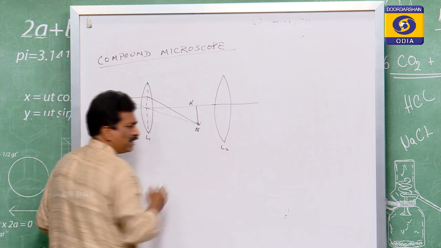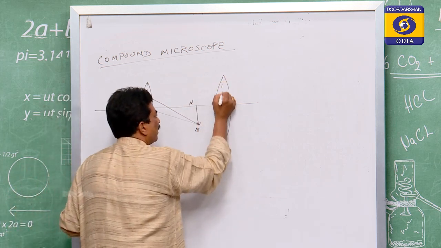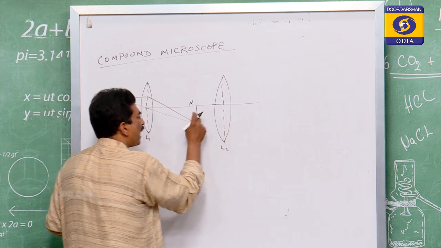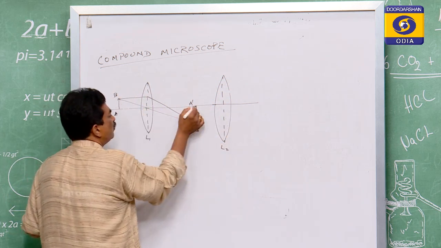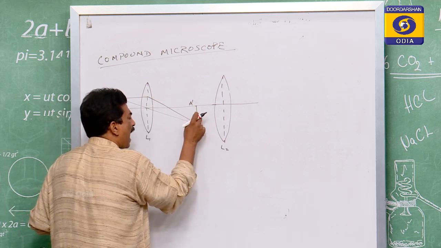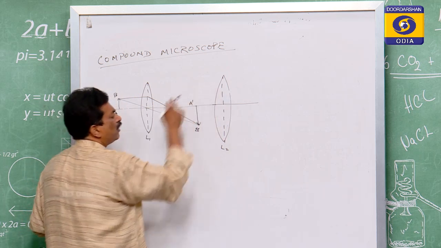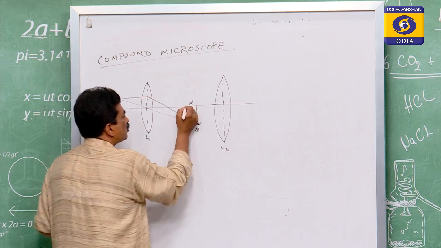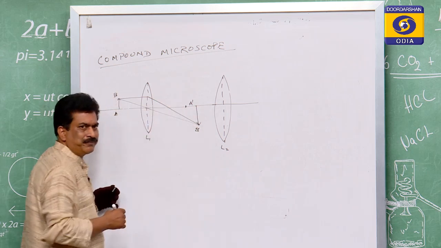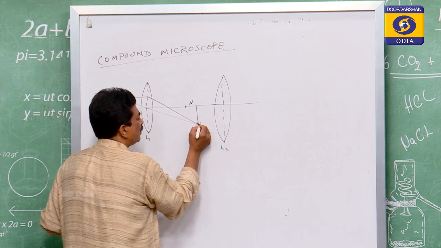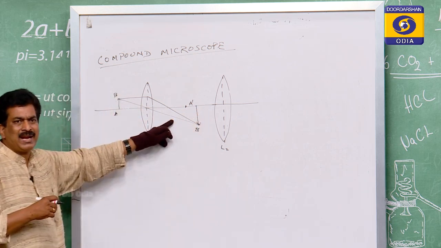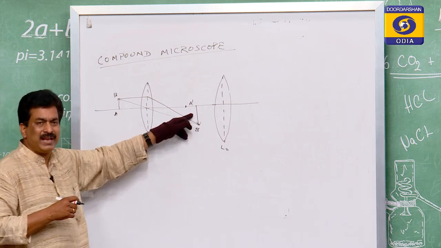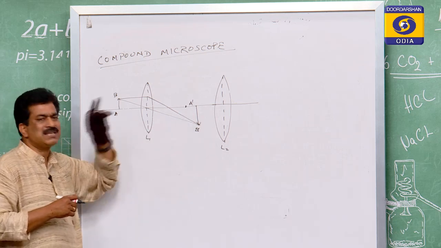This is the first lens, this is the second lens. The second lens is adjusted in such a way that the image formed, which acts as the object for the second lens, lies within its focus. Then it provides a magnified and erect image of A dash B dash.